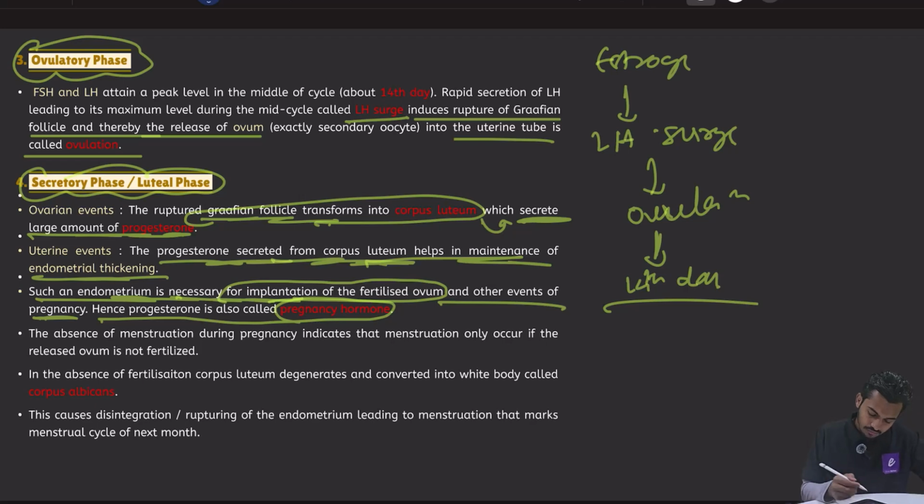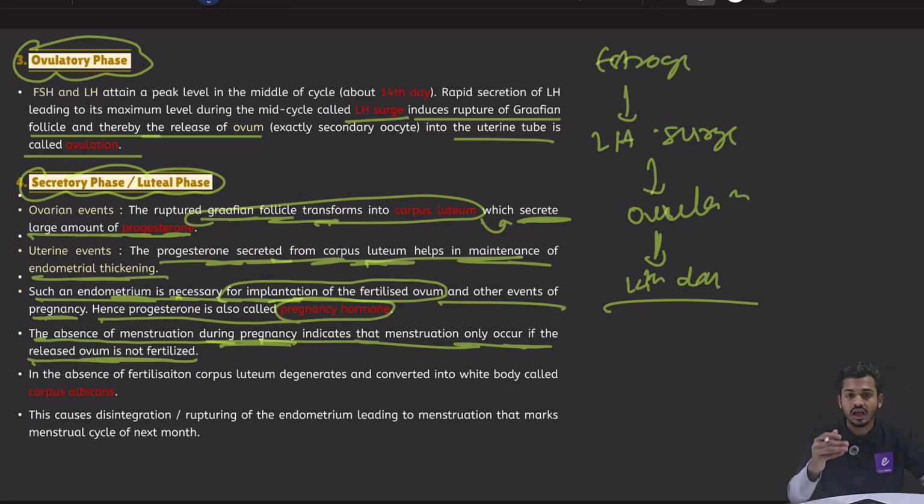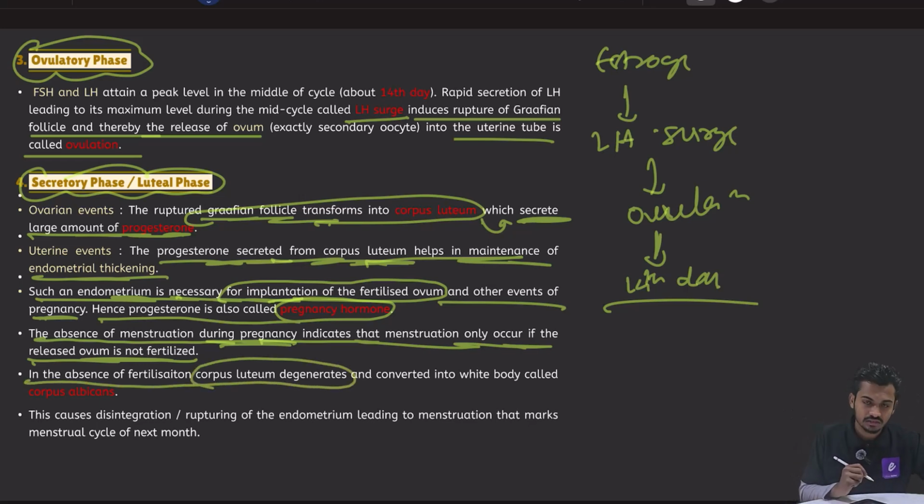Understood? Now what will happen in the absence of menstruation? अगर menstruation यानी कि bleeding नहीं हुआ, in absence of menstruation, ब्लीडिंग नहीं हुआ, प्रेगनेंसी के टाइम पे ब्लीडिंग नहीं होती, indicates that the menstruation only occurs if the released ovum is not fertilized. इसका मतलब ये क्या बोल रहा है, जो प्रेगनेंसी में है there will be no bleeding, मेंसेस नहीं होते। मेंसेस तभी होते हैं जब ओवम फर्टिलाइज नहीं हुआ। So if the ovum is not fertilized only at that time there will be menses. अगर ओवम फर्टिलाइज्ड हुआ, अगर प्रेगनेंसी हुई, there will be no menses. So in absence of fertilization corpus luteum degenerates.